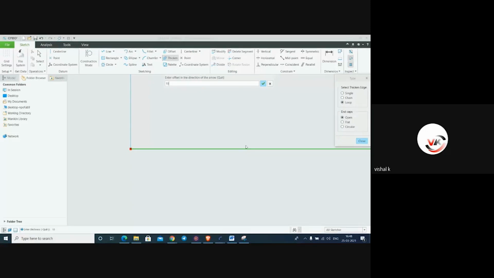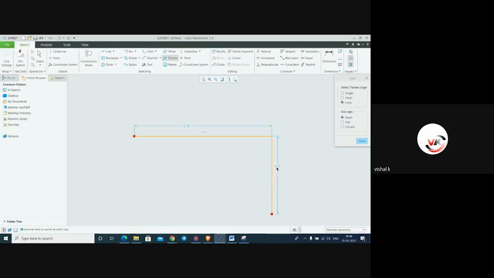And again this 10. Dimension is not matching because this dimension is too small. We'll make it again: line, thicken, loop, circular.